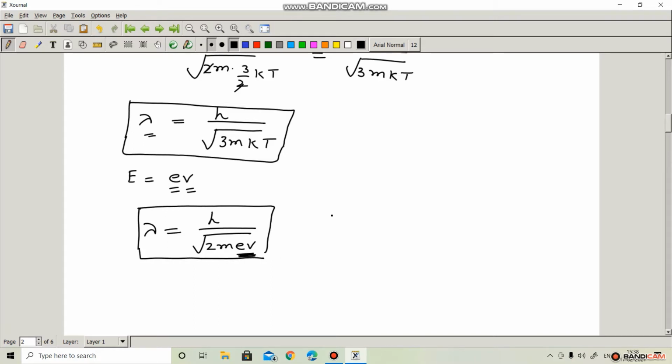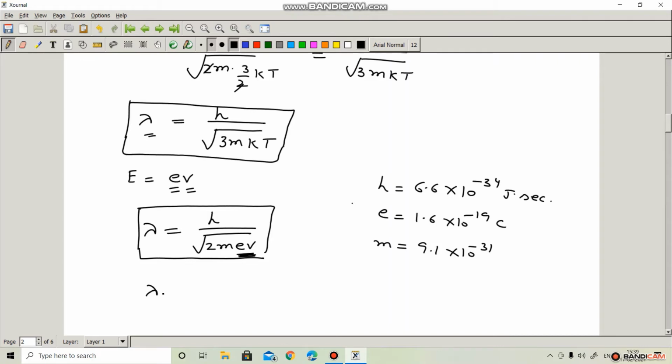And if we put the value of these constants, we know that h is 6.6 into 10 to the power minus 34 joule second, and small e is 1.6 into 10 to the power minus 19 coulomb, and m mass of electron is 9.1 into 10 to the power minus 31.